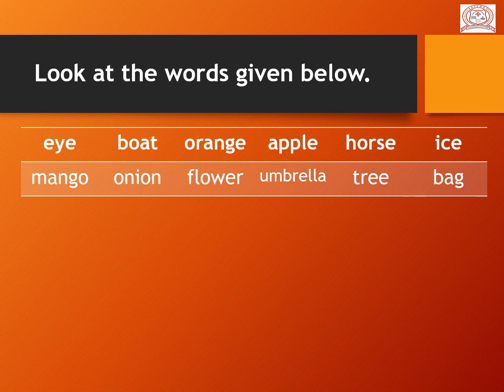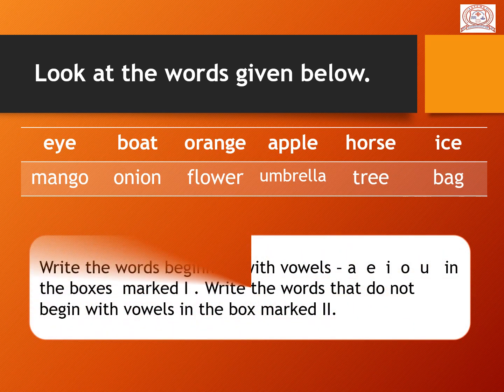M-A-N-G-O, mango. O-N-I-O-N, onion. F-L-O-W-E-R, flower. U-M-B-R-E-L-L-A, umbrella. T-R-E-E, tree, and the last is B-A-G, bag. Write the words beginning with the vowels like A, E, I, O, U in the box mark 1 and write the words that do not begin with vowels in the box mark 2.